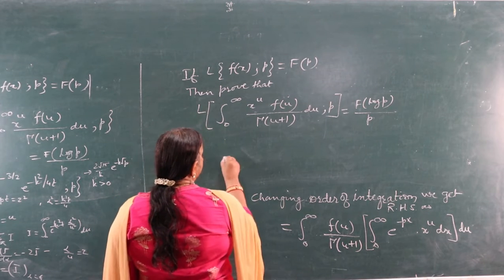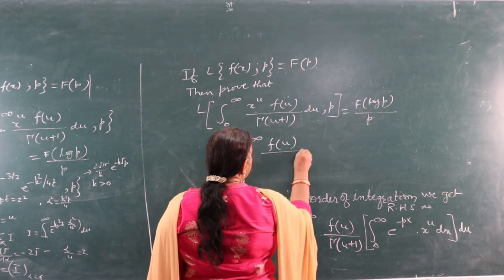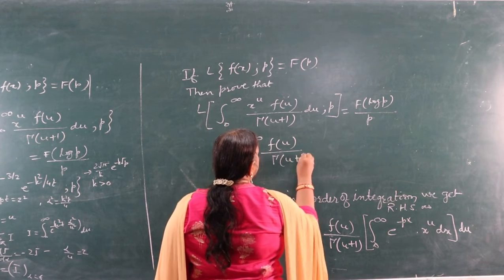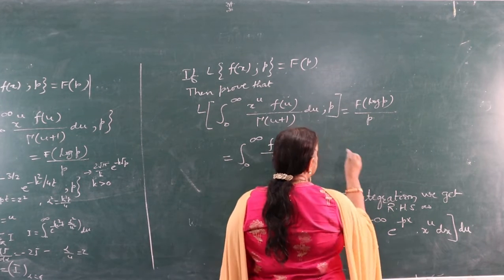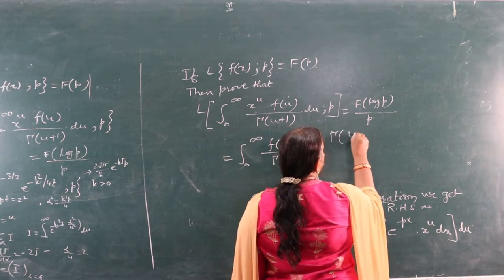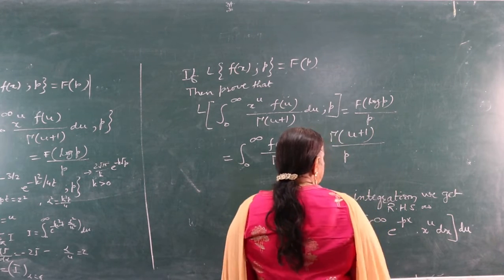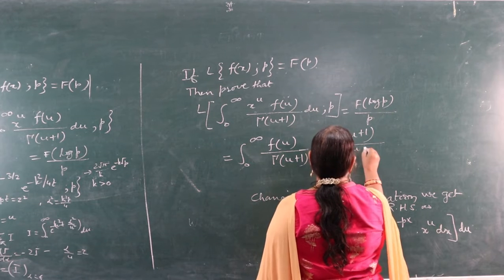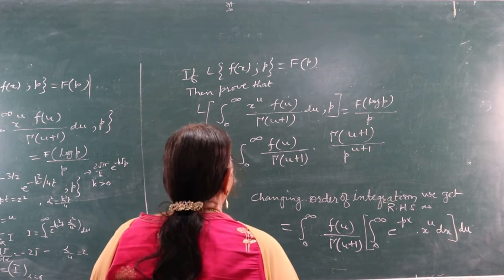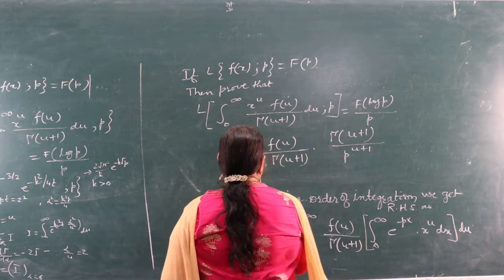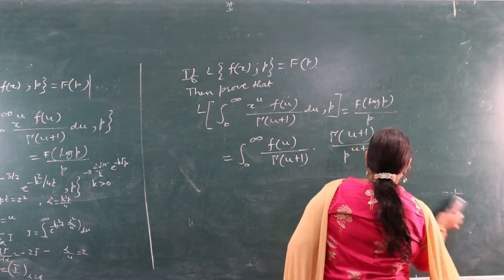So this is equal to integral 0 to infinity f(u) upon gamma u plus 1. Now we know that this integral is equal to gamma u plus 1 upon p raised to power u plus 1, du.